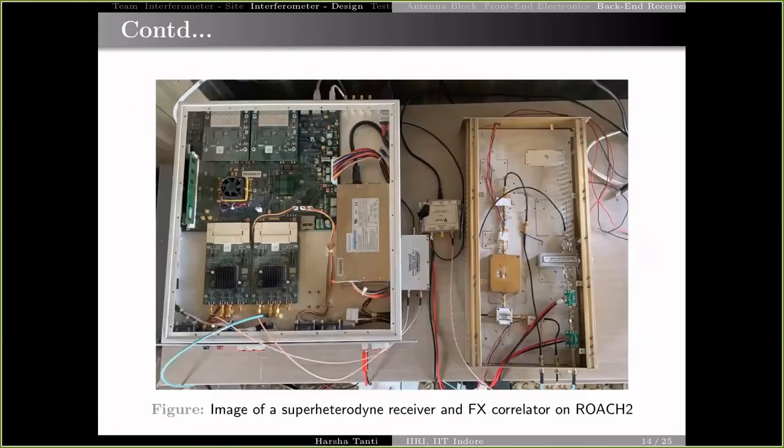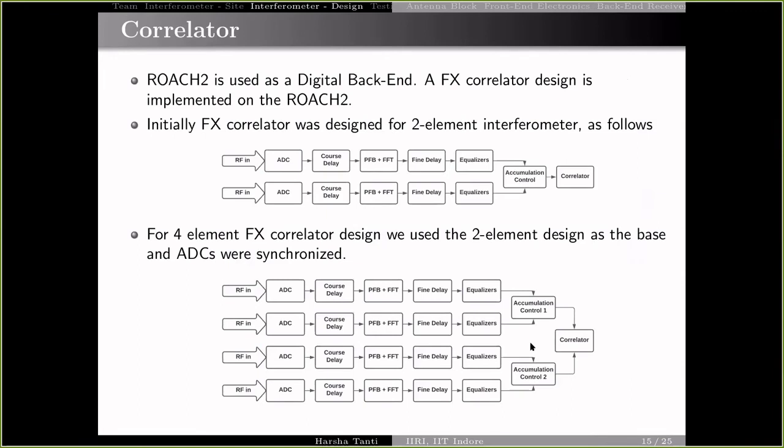So now, this picture shows on the left the Roach 2 board. In this we have implemented the FX correlator design, and on the right we have the heterodyne receiver. At the end we have, as I mentioned, a correlator design on the Roach board. This is the block diagram of the 2-element and 4-element correlator design which we implemented.